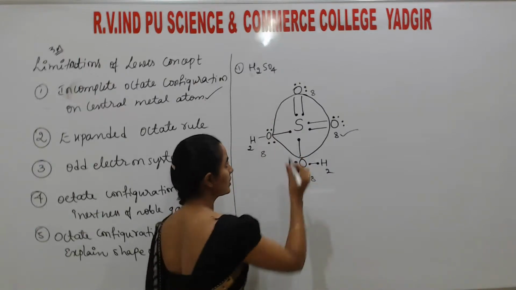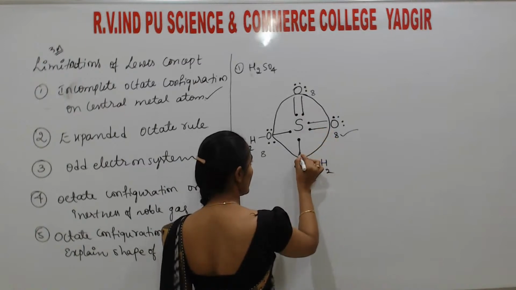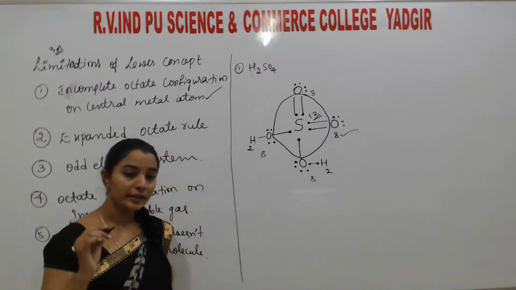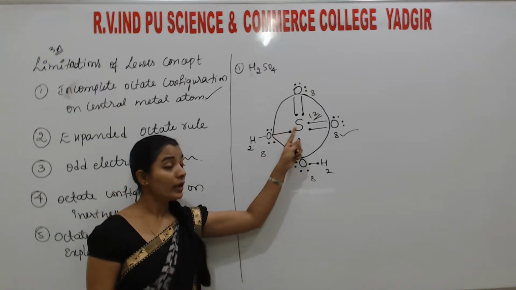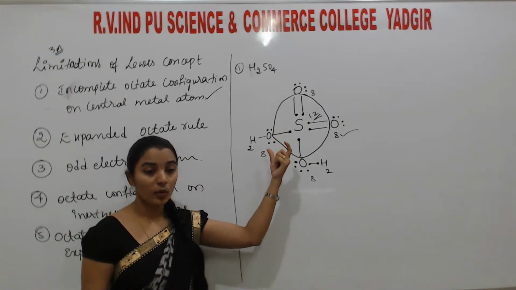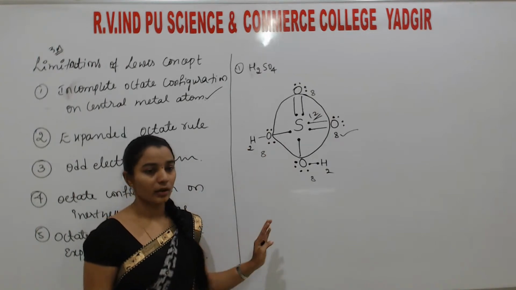Okay, how many electrons are here? 2, 4, 6, 8, 10, 12. So instead of exhibiting an 8 electron system, this sulfur is going to exhibit a 12 electron system. This is the expanded octet. It is more than 8. But this H2SO4 is stable.